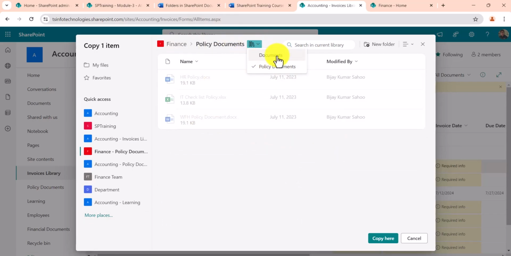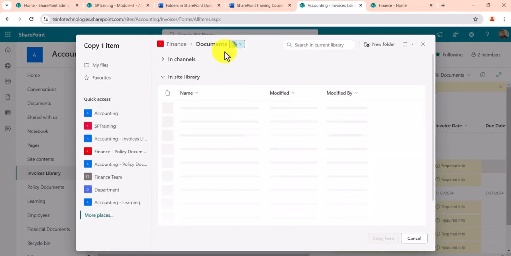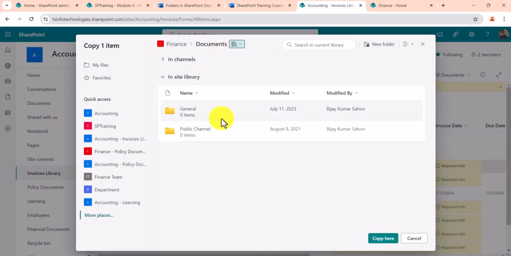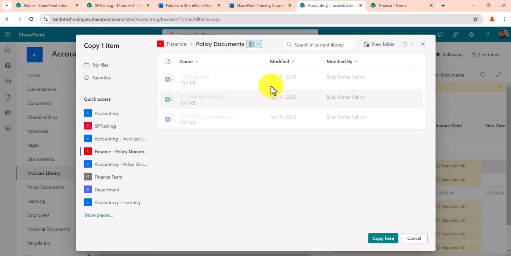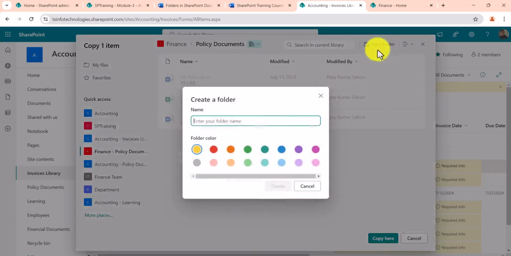In this case we have two libraries, policy document, and document library is also there. You have the option, in fact in any of the libraries, you can see there is a create folder option. I can create this folder. I'll say finance documents, and within this I'll choose this color code and say create.